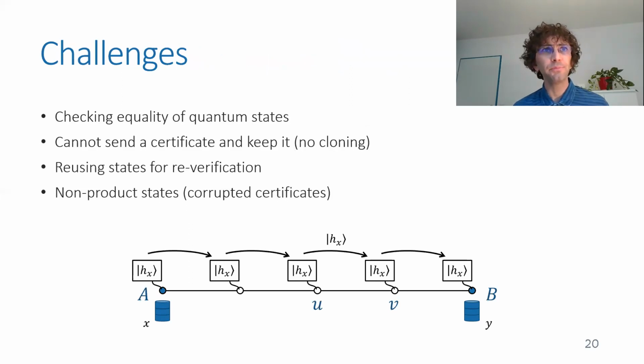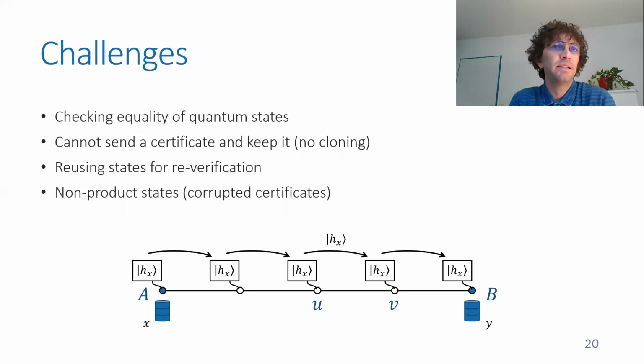And why? There are many challenges. I'll mention a few now. One is just checking equality between quantum states. It's not totally trivial, but there is a test for it that I'll mention more about later. But harder challenges have to do with the fact that you cannot clone quantum states.